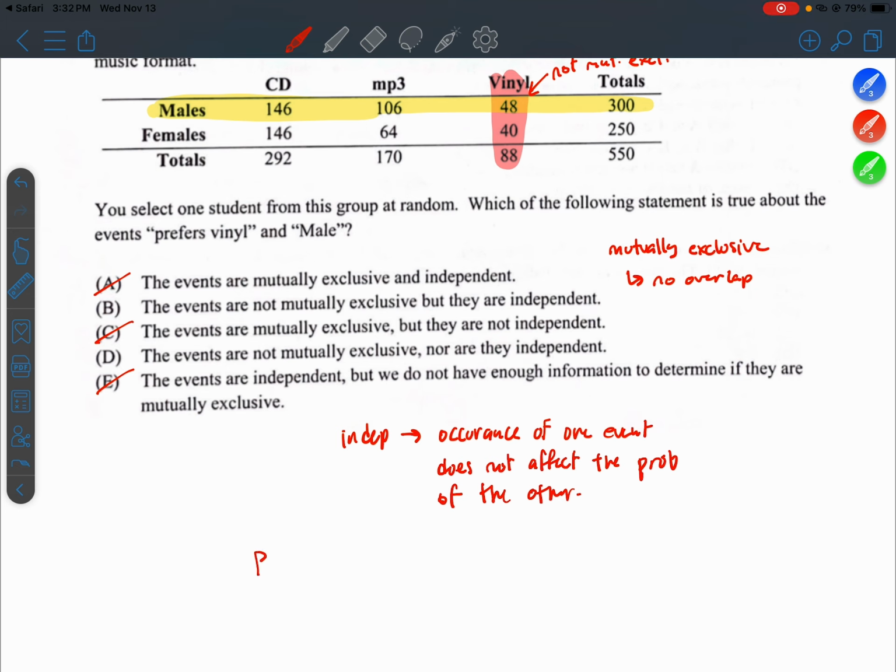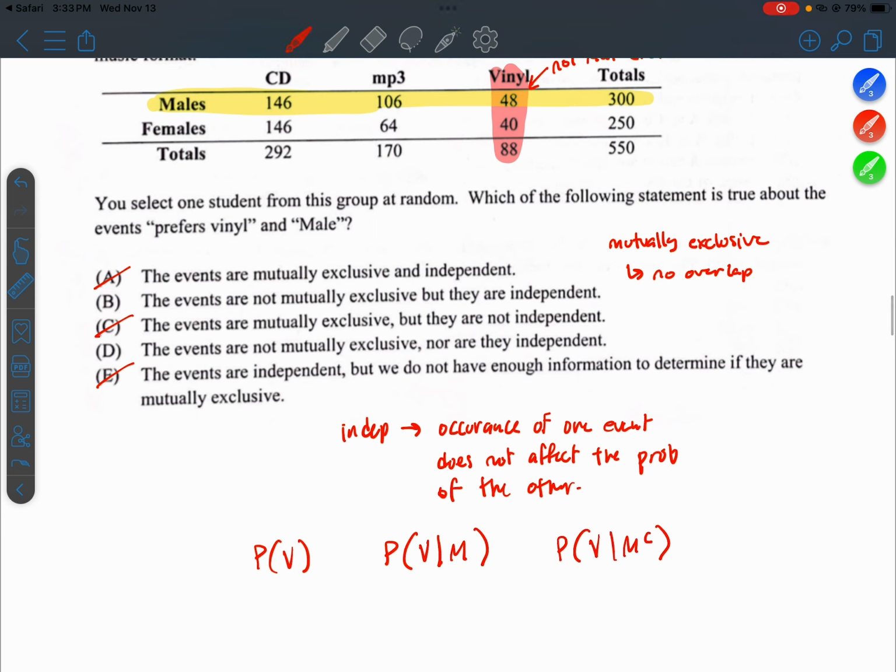So let's find the probability that anybody prefers vinyl, and then we'll compare that to the probability that somebody prefers vinyl given that they're male, and then we'll compare that to the probability that somebody prefers vinyl given that they're non-male. And if it turns out that these three probabilities are the same, then that would imply independence, right? The occurrence of one event, being male or not being male, does not affect the probability of the other.